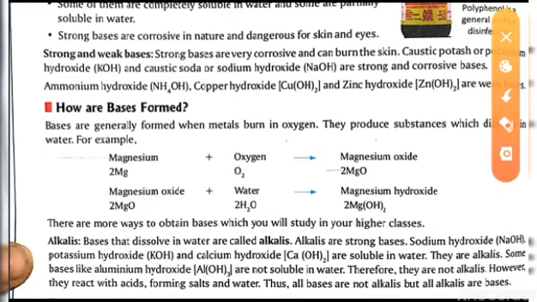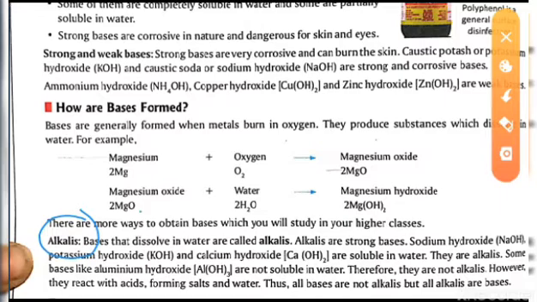Now again one more thing is written: what is an alkali? This name alkali you will hear up to 11th, 12th and up to graduation, and this is a very common thing, and there are a lot of students who make mistakes in defining alkalis. Now let's read what alkalis are.